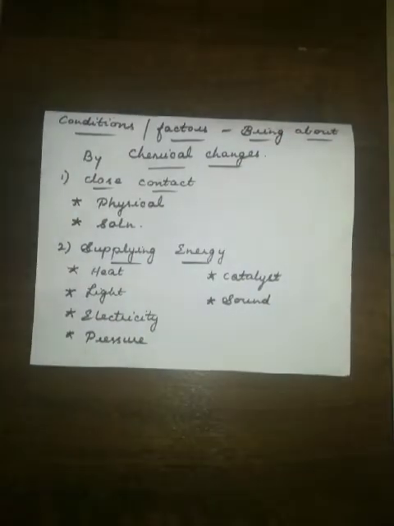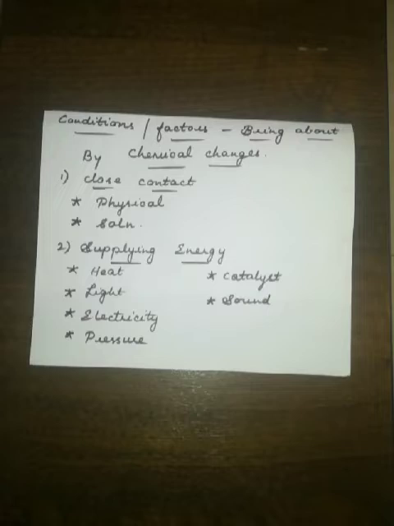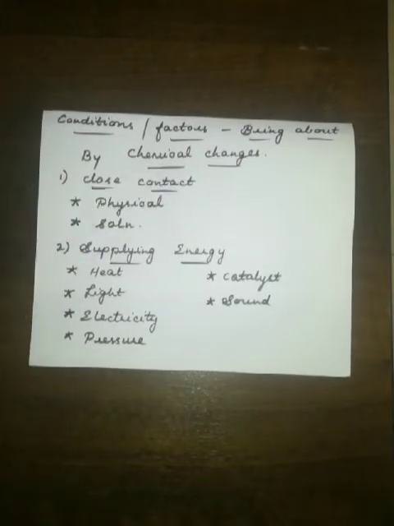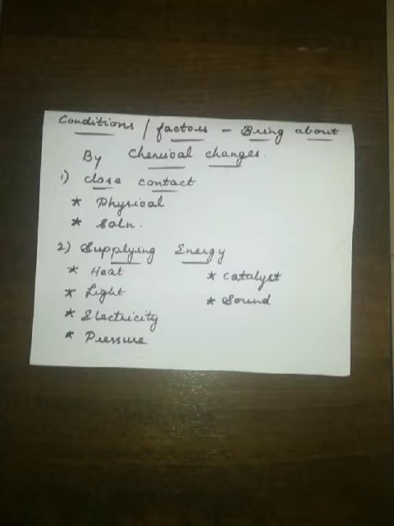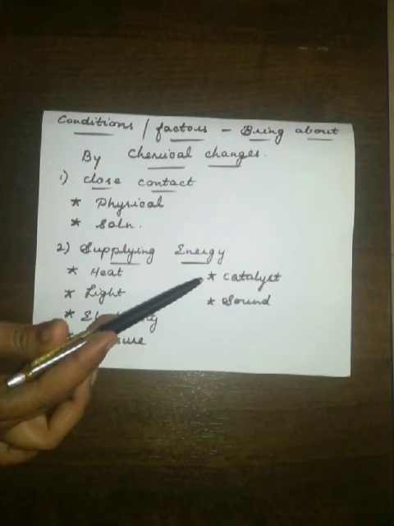Students, last class we have seen about the energy changes like exothermic reaction, endothermic reaction, photochemical reaction, and electrochemical reaction, that is electrolytic decomposition reaction. Now in today's class we will see about the conditions, the factors which bring about chemical changes. What are the conditions required to bring about chemical changes? One is close contact, or by supplying energy to the chemicals.